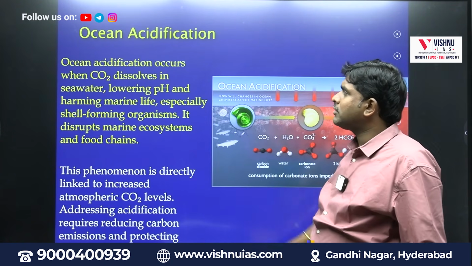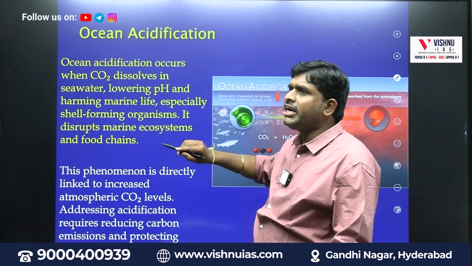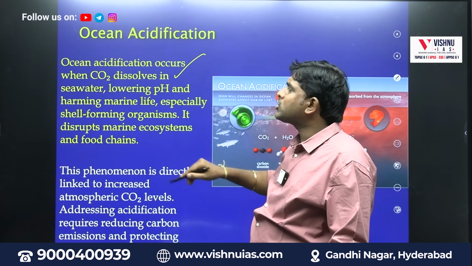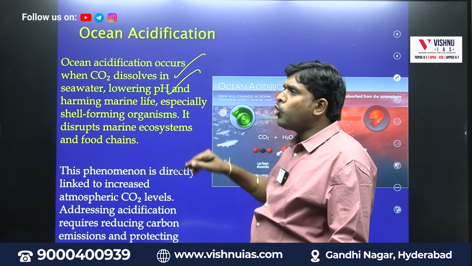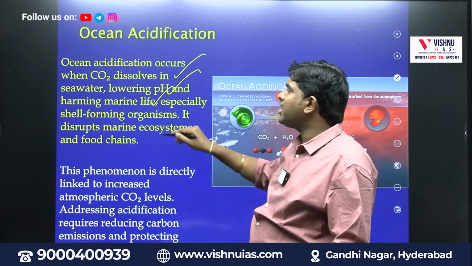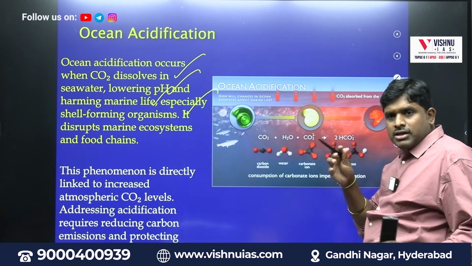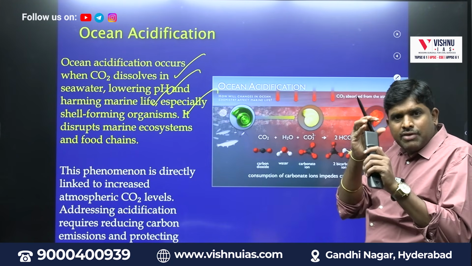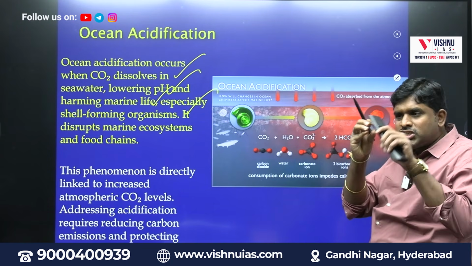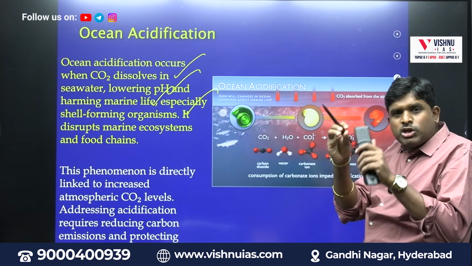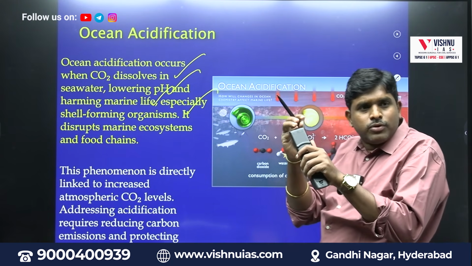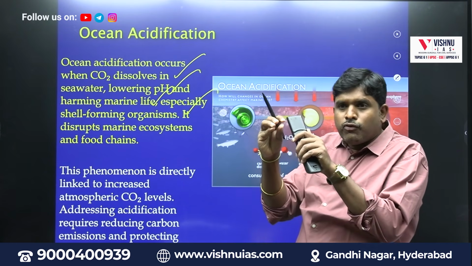Ocean acidification. Ocean acidification occurs when carbon dioxide dissolves in seawater, lowering pH and harming marine life, especially shells. The marine life which is having shells, those shells will be damaged because of acidification of ocean. Why will acidification of ocean happen?